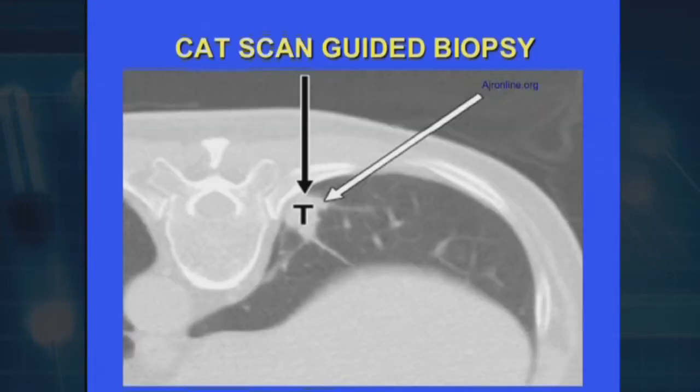the specimen for testing. The second picture you can see is the CAT scan of the chest. Right in the middle is the heart, and on the right side you can see a small white density. That's the area suspected of cancer, and we are able to use the CAT scan to guide the needle to that area to pick up the specimen for biopsy. So this is the benefit of ultrasound and CAT scan guidance, because most of the time we can avoid surgery and use the technique to obtain the specimen for testing.